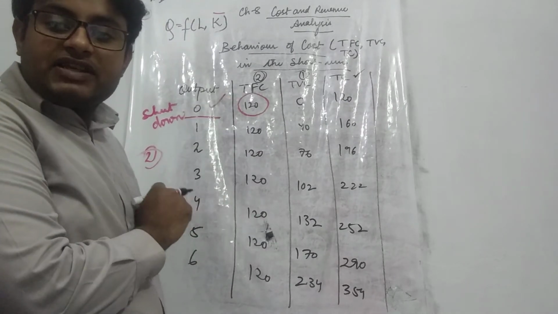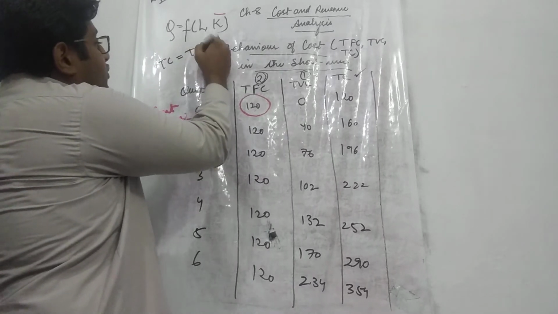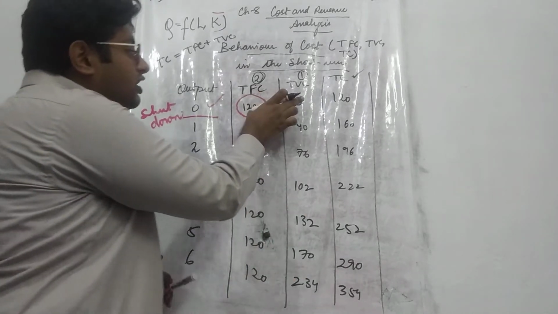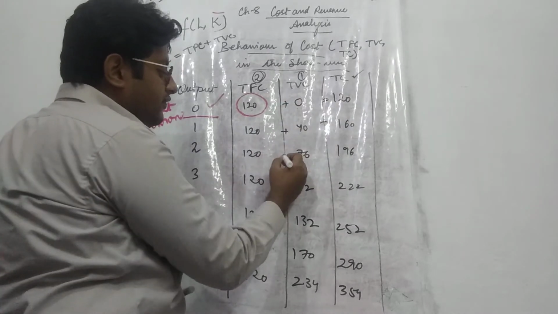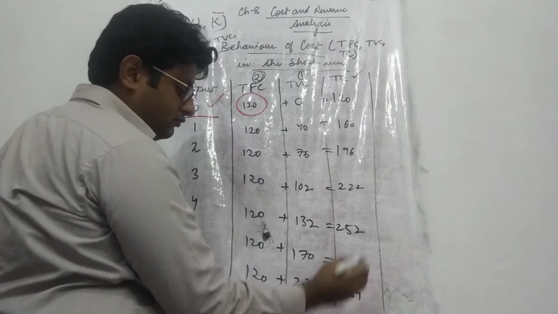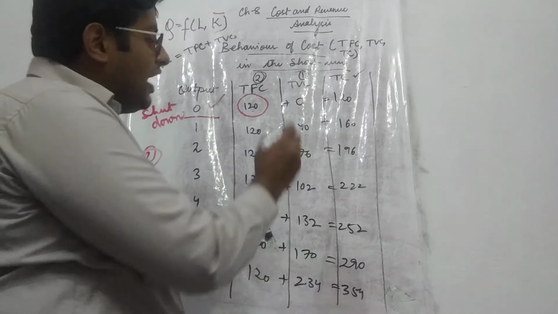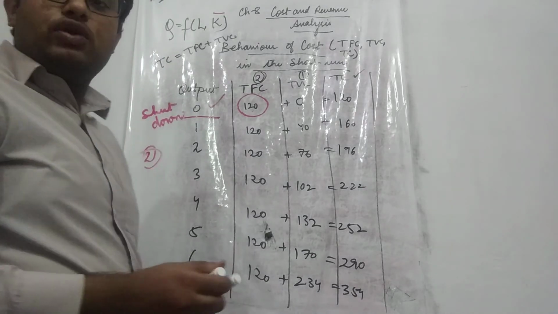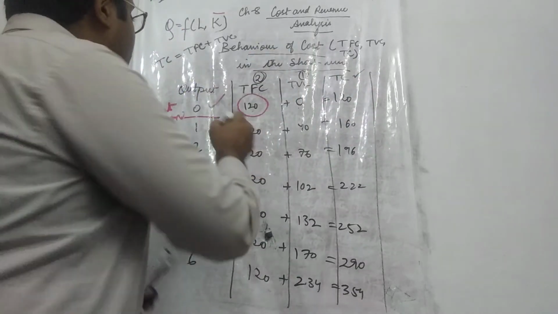How has this total cost been calculated? I have told you that total cost is nothing but the addition of total fixed cost plus total variable cost. That means when you add total fixed cost and total variable cost, you will get total cost. Alright, this is how you can get your total cost by adding TFC and TVC. Okay, this you all know. And see, let us see what is happening at the 0 level of output. What is the behavior of TFC, TVC and TC at 0 level of output? This is very important.